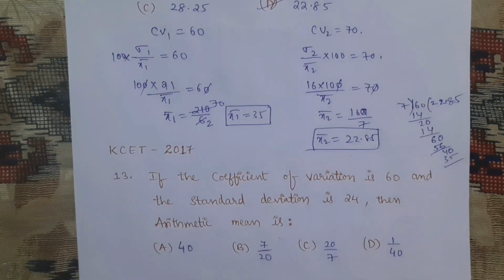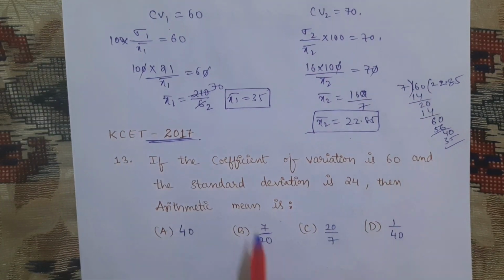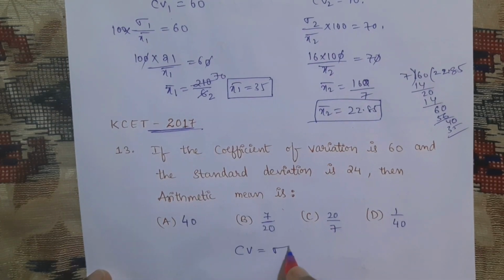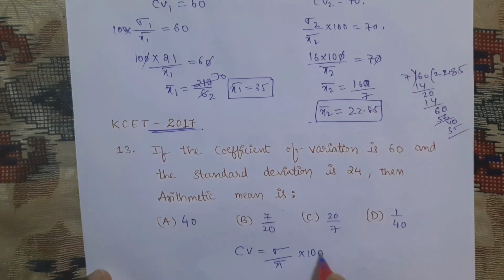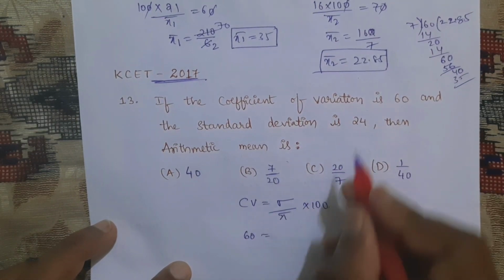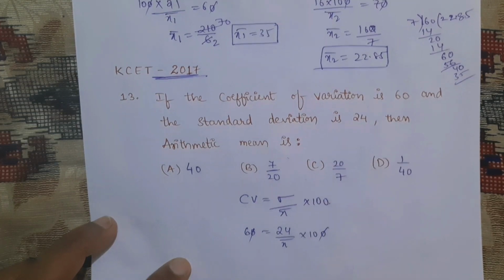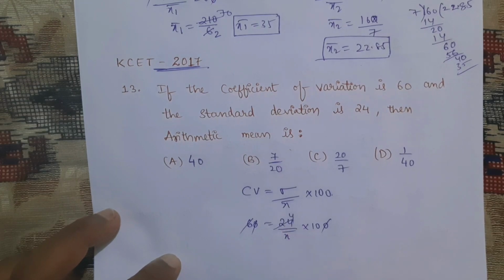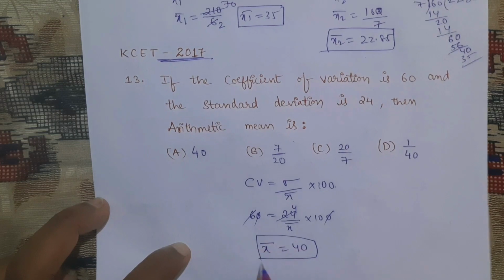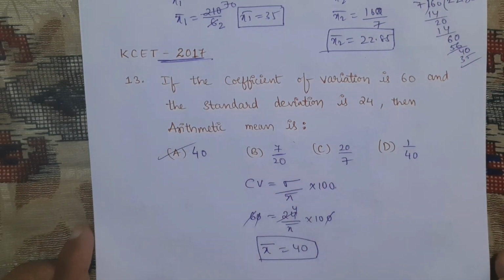Okay, next the 2017 question: if the coefficient of variation is 60 and standard deviation is 24, then the arithmetic mean is? Again we know that CV is equal to sigma by x bar into 100, and CV given is 60, equal to standard deviation 24 divided by x bar into 100. See, 0 0 cancel, 6 1s are 6, 4s are, then that means x bar is equal to 4 into 10, 40.